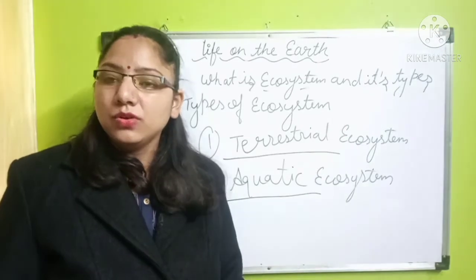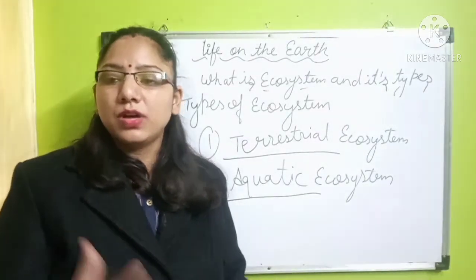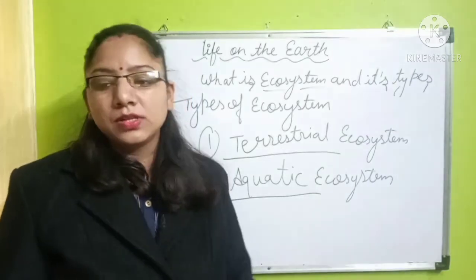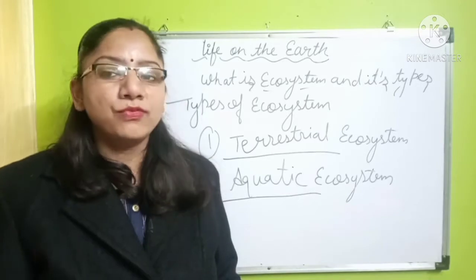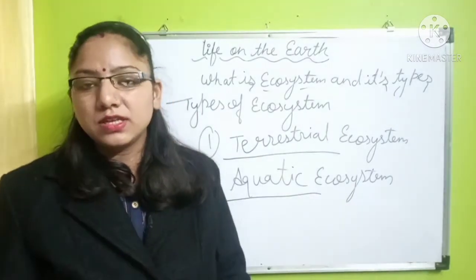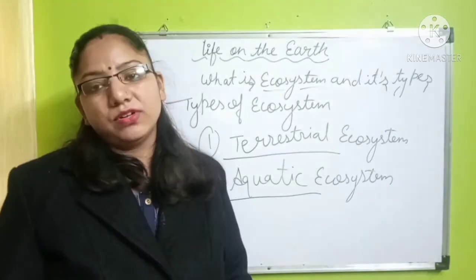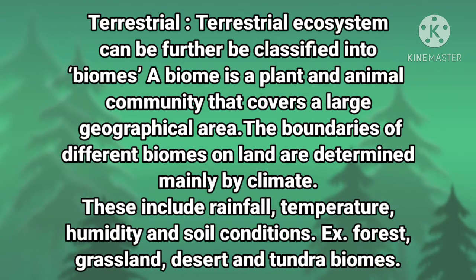So we know the terrestrial ecosystem refers to the natural ecological groups, which we will further study in the form of biomes. So now in detail we will see what is the terrestrial ecosystem and what is the aquatic ecosystem. So let's see what is the terrestrial ecosystem.